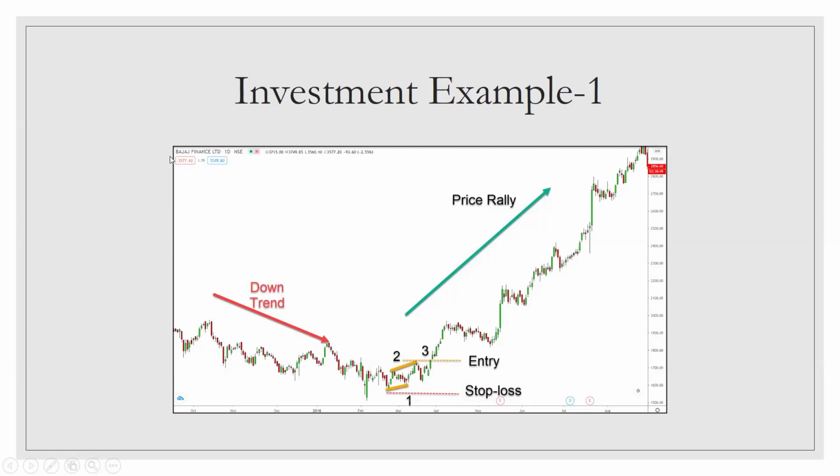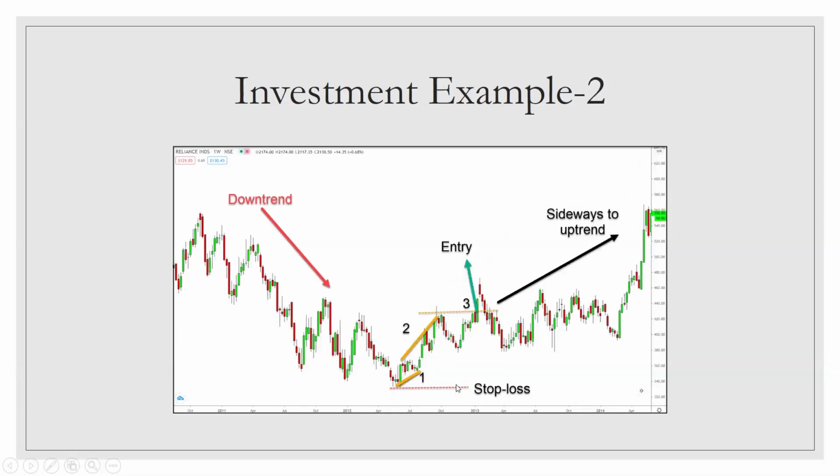So this is a Bajaj Finance chart. See here it was in a downtrend. So first it made a higher low. So instead of making a lower low, it made a higher low, number one pattern. And number two, instead of making a lower high, it made a higher high. And when the price breaks this higher high, this confirms the end of downtrend. See what happened after that? Price rallied. So this is your entry point and this is your stop loss point.